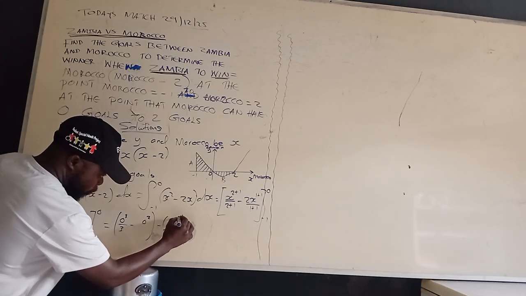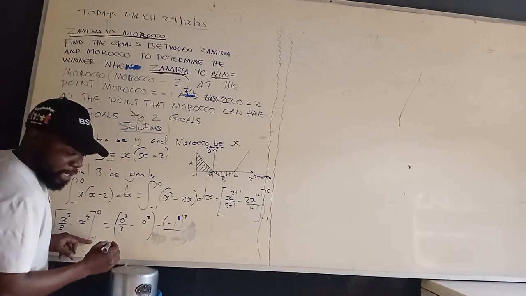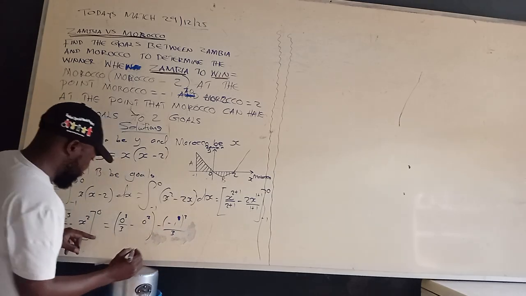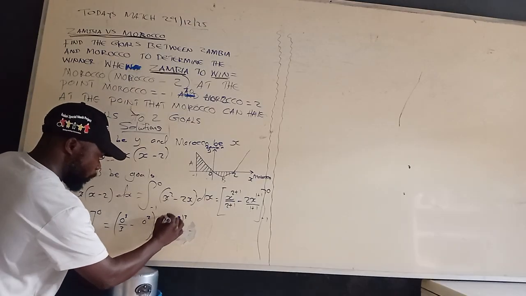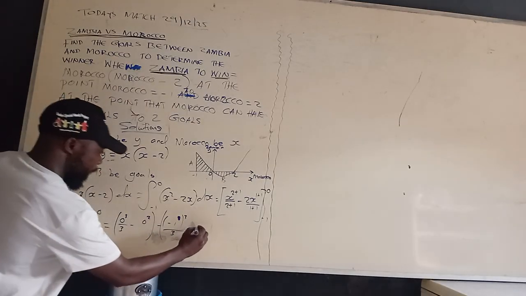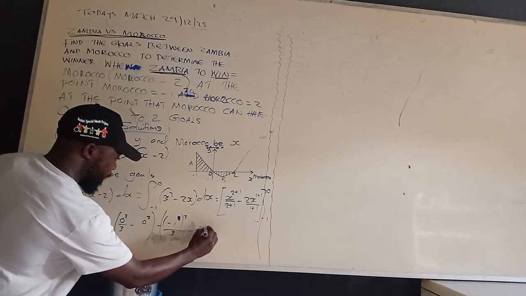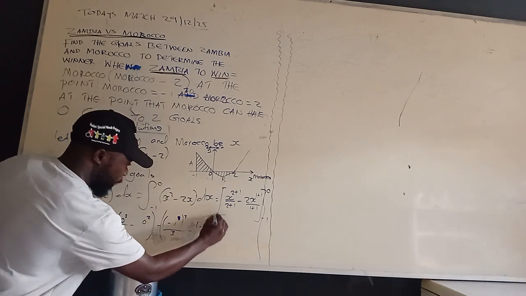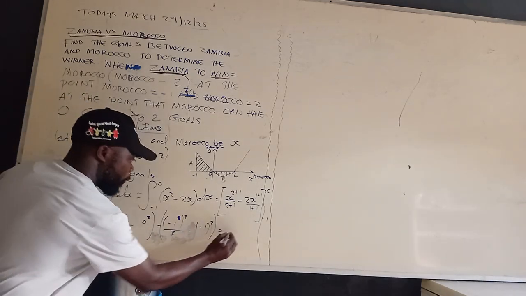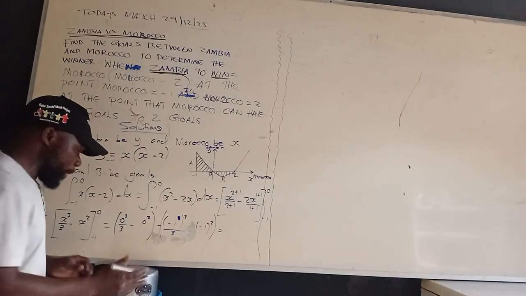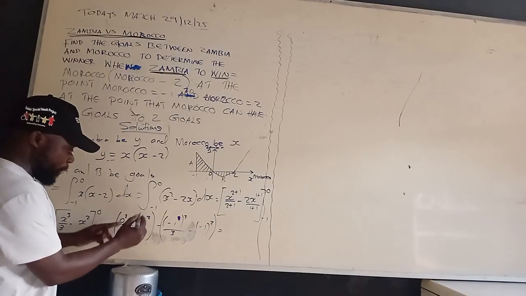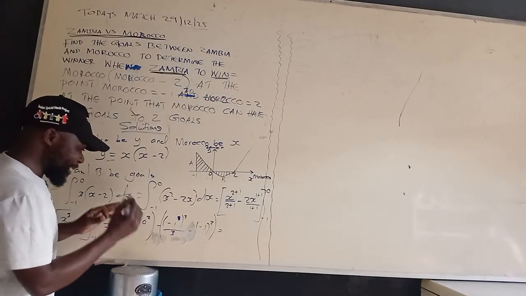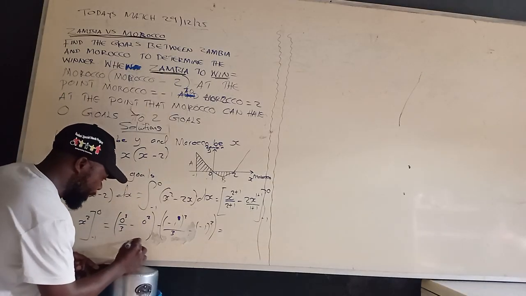Sorry, this 3 is supposed to be outside here. Are we together? Supposed to be outside. Therefore, which is minus, then this bracket is open for this part here. Where there is x there, we'll say negative 1 to the power 2. Okay, close bracket. We move. We are moving slowly but surely. Okay, so if you have 0 to the power 3, that is still 0. Then minus 0 will give us 0.